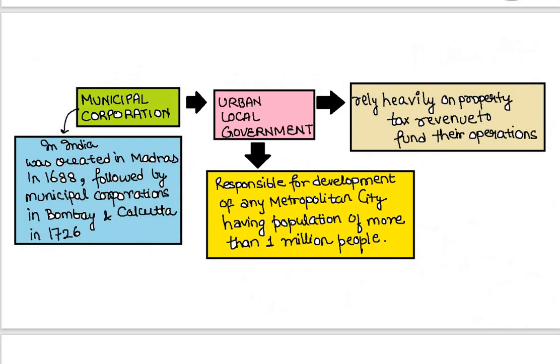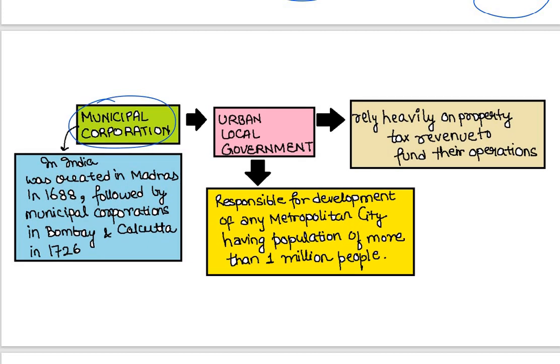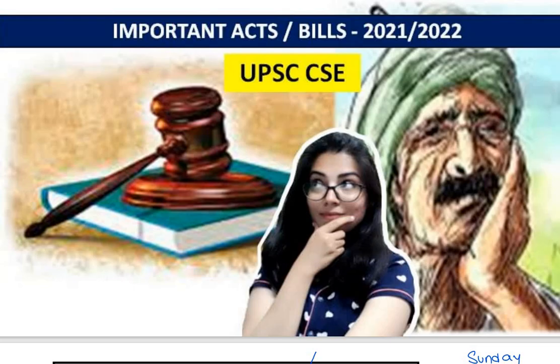Now another important fact is that the municipal corporation, where the funding comes from, relies heavily on the property tax revenue. If you are living in a house, you pay the property tax, the house tax. If you have a shop, you pay the tax on the place that you have rented. So the property tax is a major source of funding or revenue for the municipal corporation, that you have to remember. And this municipal corporation is basically responsible for the development of any metropolitan city which has a population of more than 1 million people. This is an important preliminary fact that you must remember. So this was all about the Municipal Corporation Amendment Bill 2022 that was in news, and that we have simplified and understood finally.